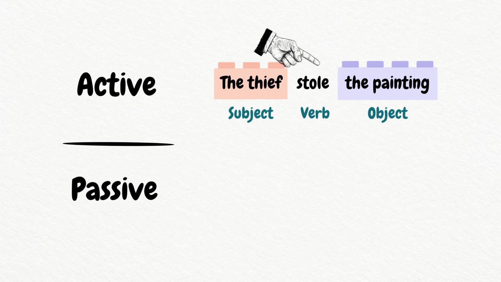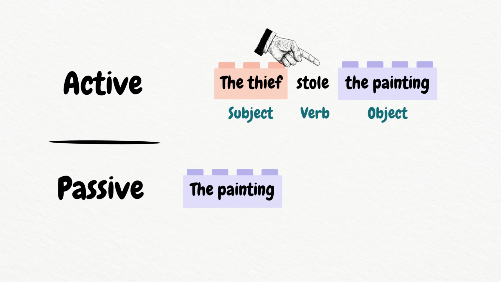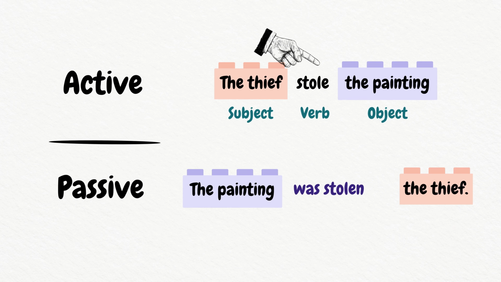Now, let's play a little Lego game. Let's take the painting and move it to the beginning. Let's take the thief and put it at the end. The painting was stolen by the thief. Notice, the painting was the object before, and now it's at the beginning. It's the subject. But it does not do the action. It receives the action.